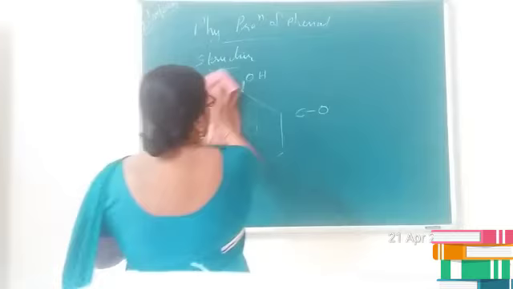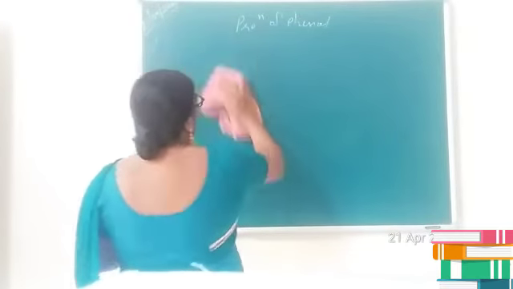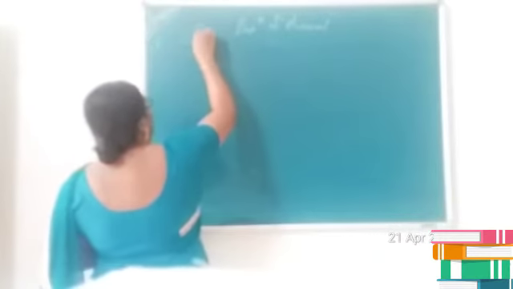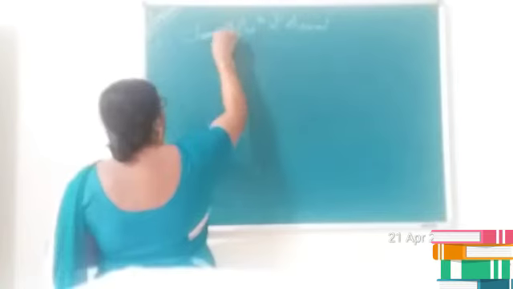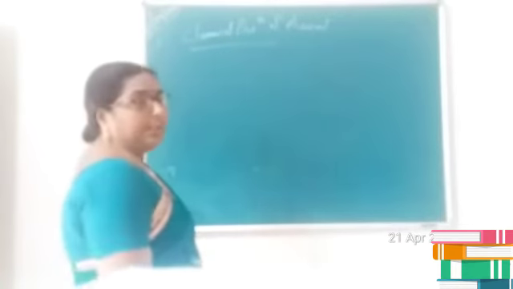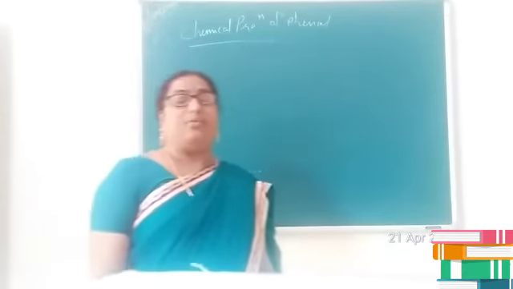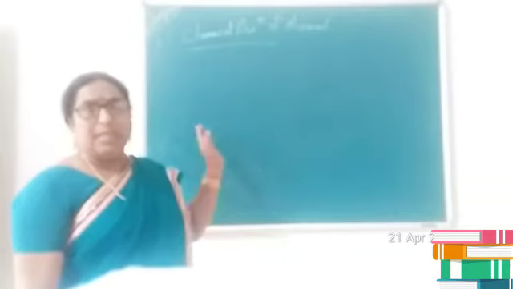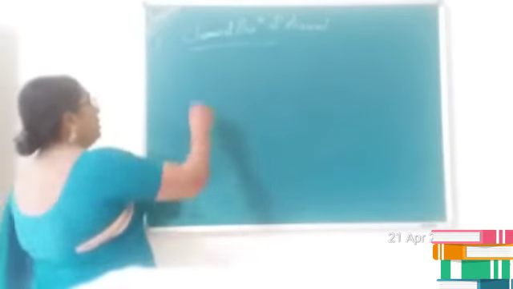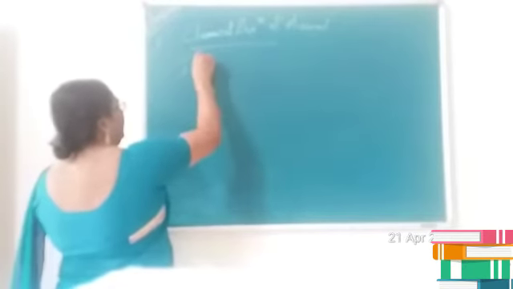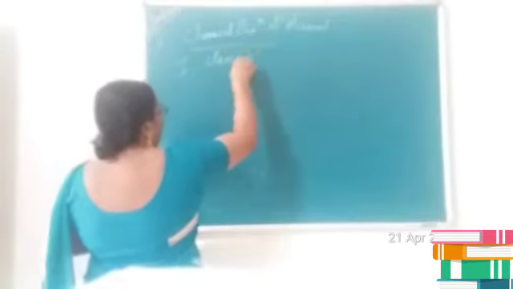Okay. Now let us start with the chemical properties of phenol. Phenol participates in electrophilic substitution as well as nucleophilic substitution. First, let us consider the reactions which involve the cleavage of the O-H bond.